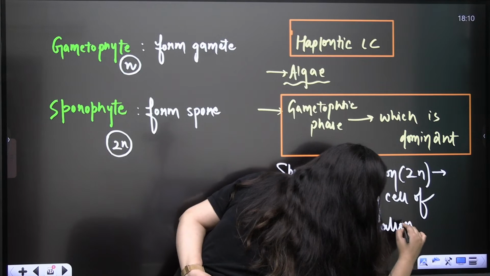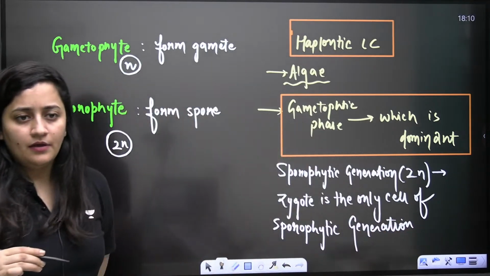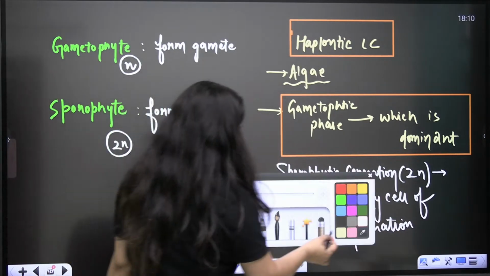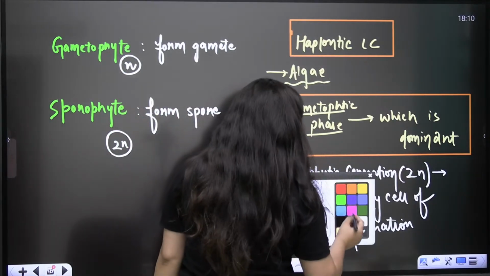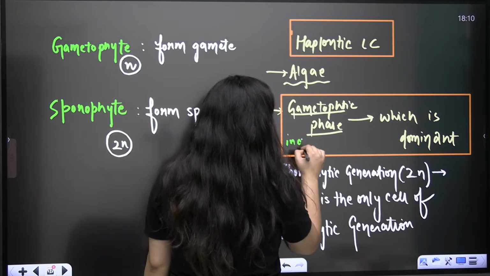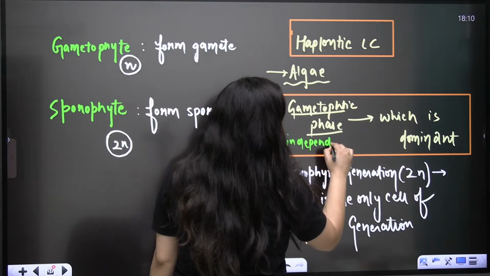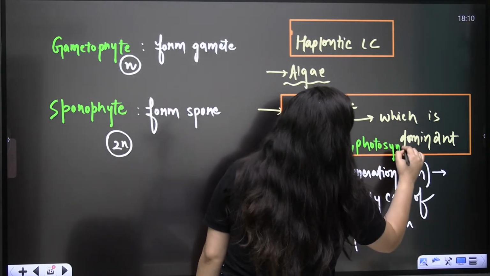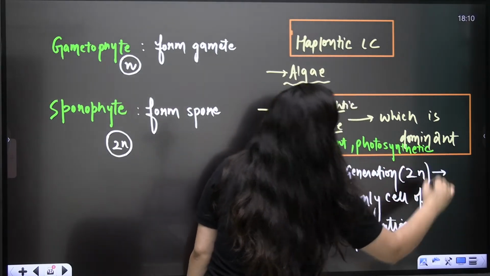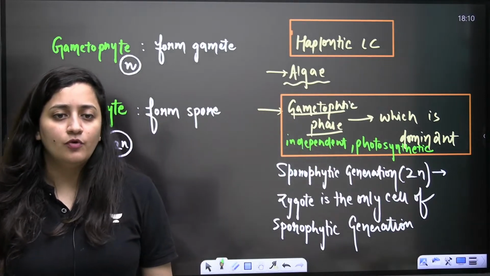And of course, it is dependent on the gametophyte. So here the gametophytic phase is the dominant one and it is independent. It is not dependent on anyone. If it is independent, of course, it is going to perform photosynthesis on its own, so it will be photosynthetic also.